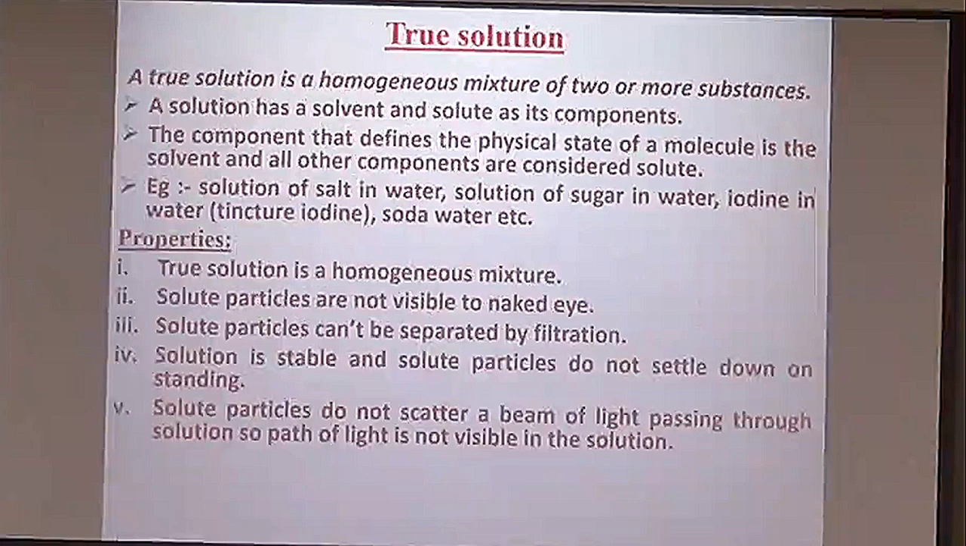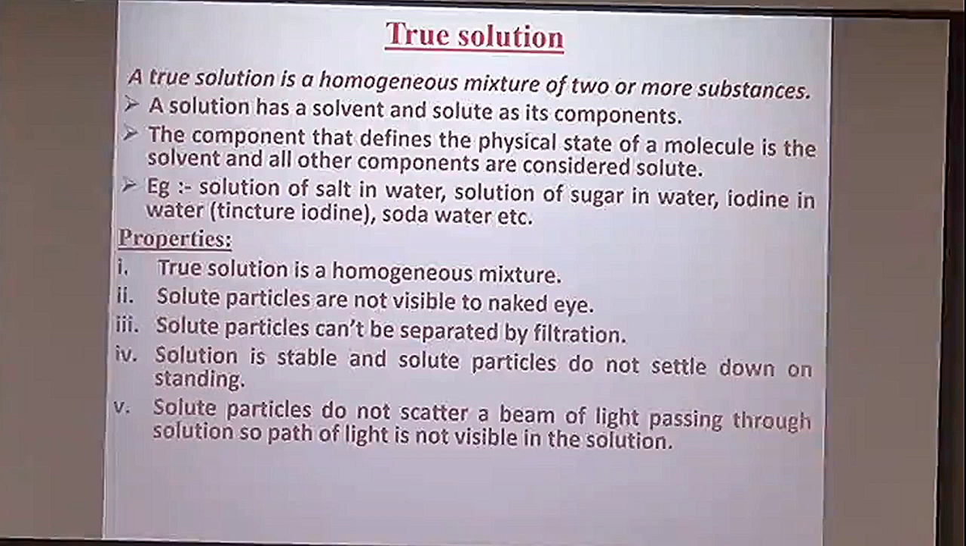Then when we talk of solutions further, we come across the term true solutions. These are homogeneous solutions which have two or more substances, that is, one solute and one solvent. The important properties of these solutions are that they are homogeneous in nature. Solute particles are completely soluble in the solvent, so they are not visible to the naked eye.